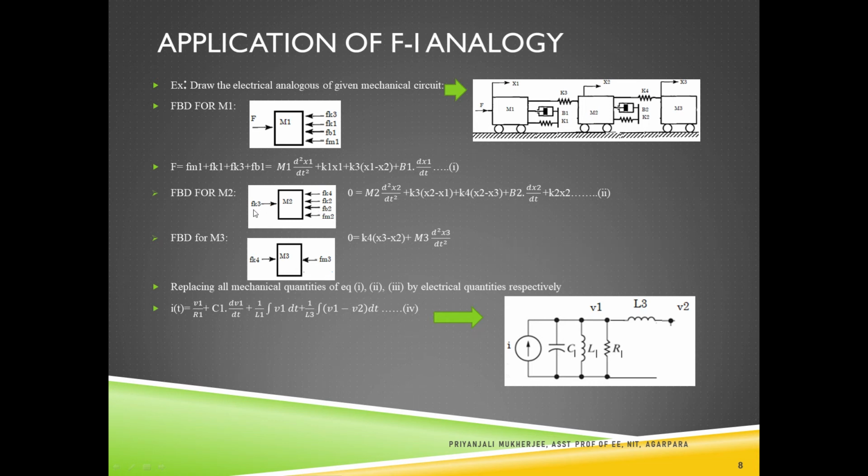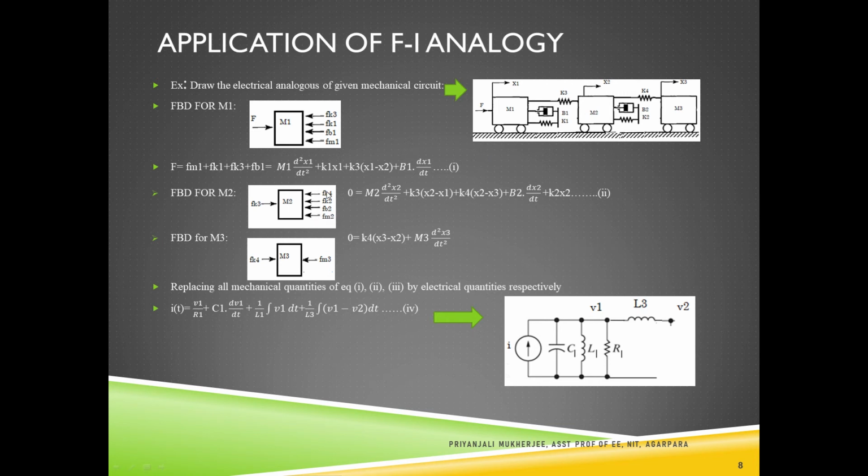So F of K3 is acting towards the body. Next is B2 and K2, and when it moves towards the direction of the displacement, then again B2 and K2 are compressed, and due to this compression the force will act towards the body. So F of B2 and F of K2 is acting in this direction. Due to the displacement x2 in the right hand side direction, the inertia force F of m will act opposite of this direction. So hence F of m is acting in the opposite direction.